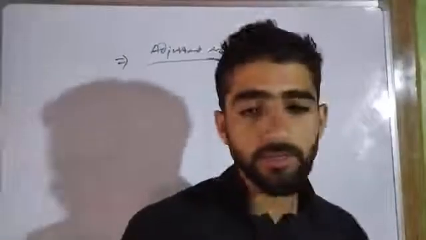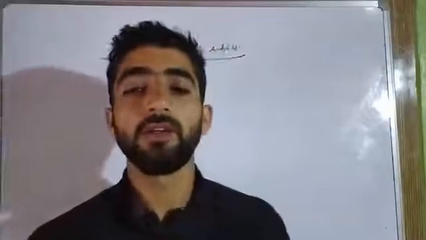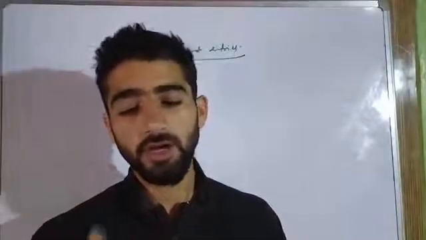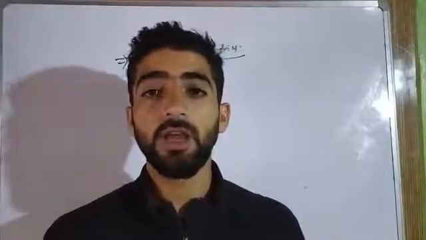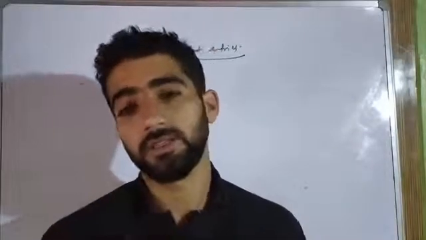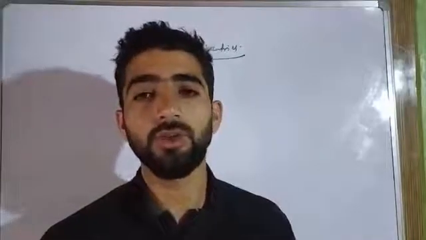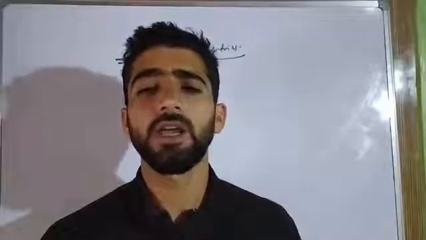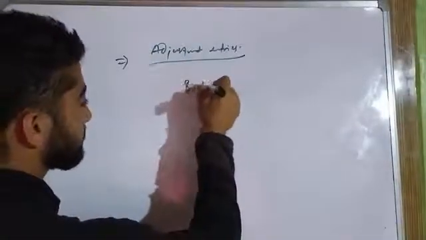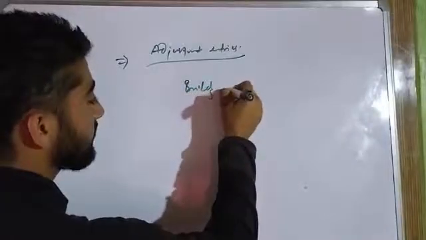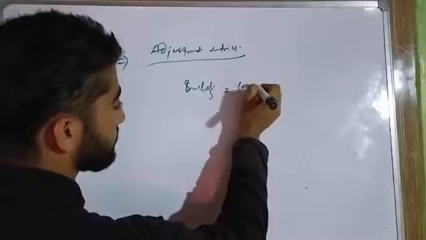Adjustment entries are those entries which are done in order to show the true value of assets and liabilities and match revenues with expenses. For example, an asset with us is a building. Building is an asset. Its original cost is 1 lakh rupees.